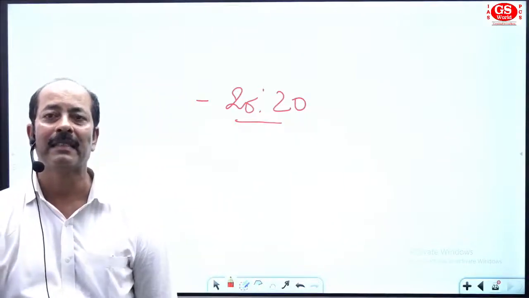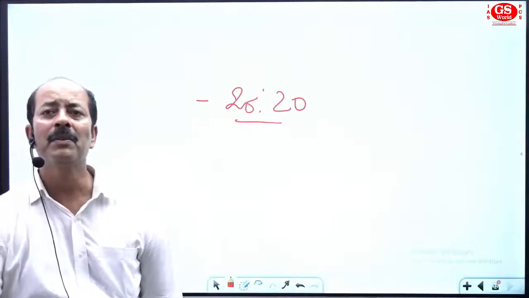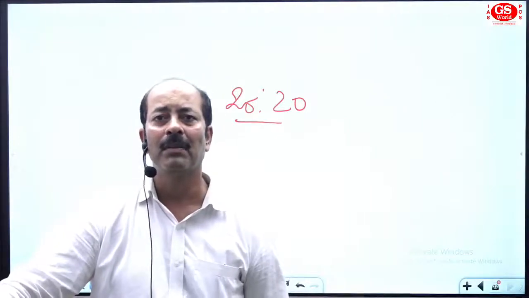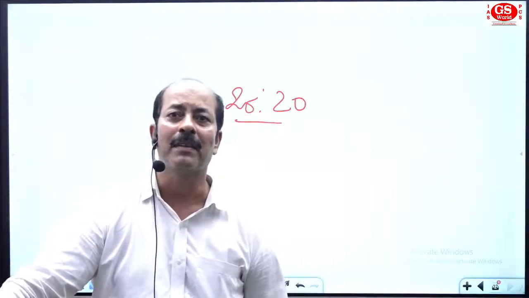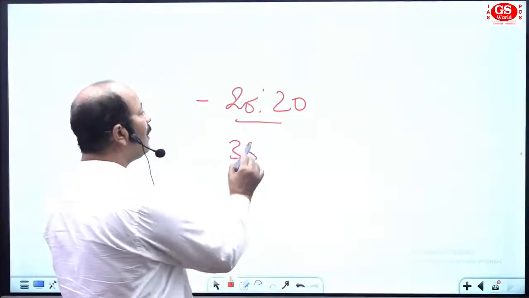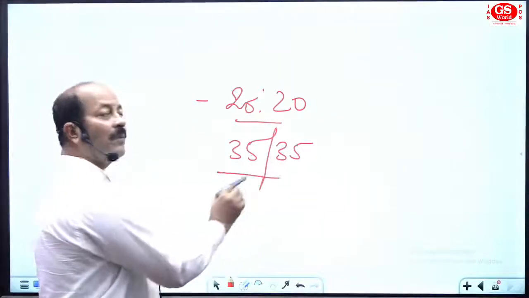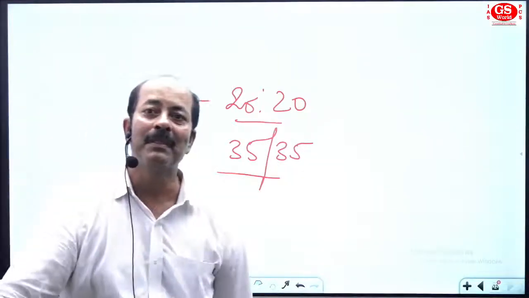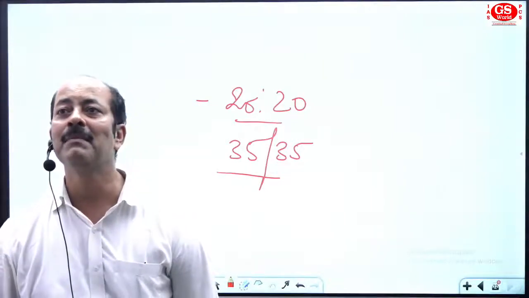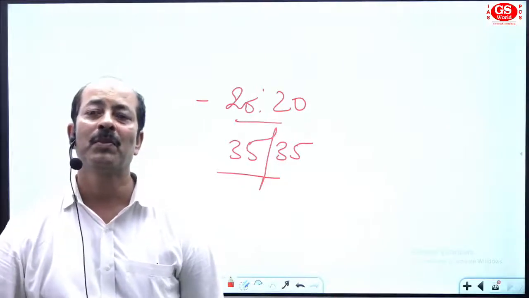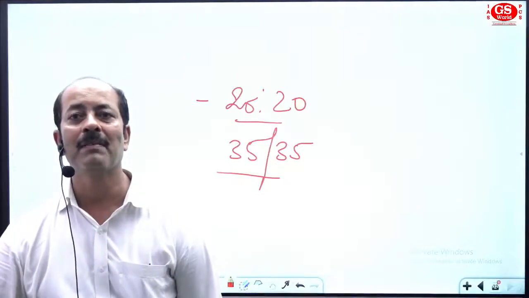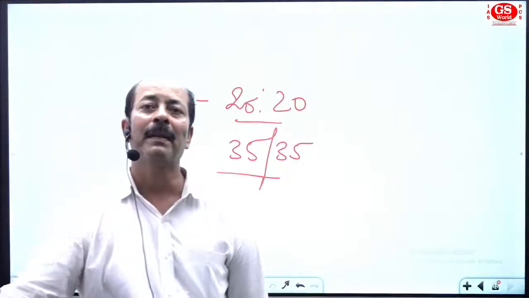They ask all the questions from 4 NCERT books of class 11 and 12, so it's easy to be the master of 4 books, right? Plus Bihar. Here we aim for 35 out of 35. Why 35 out of 35? Because 20 questions are from geography and 15 questions are from environment and ecology. Once you have very good command over geography and environment and ecology, you can solve all the questions related to this section.